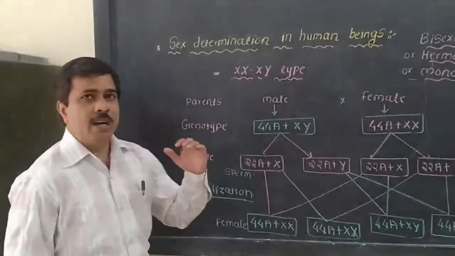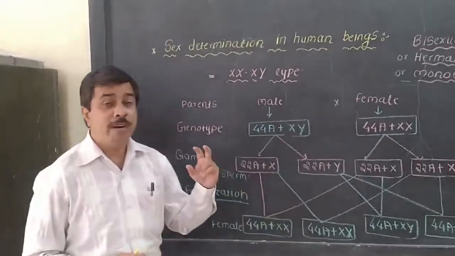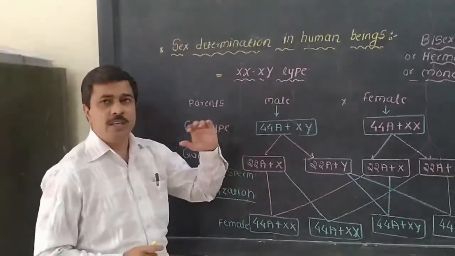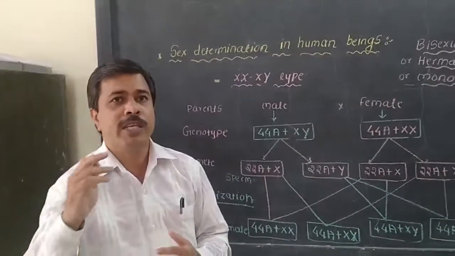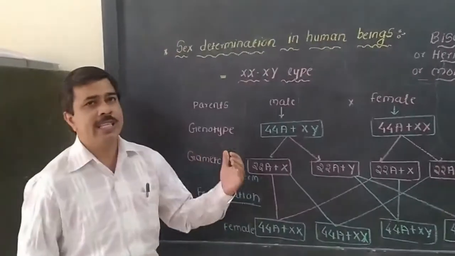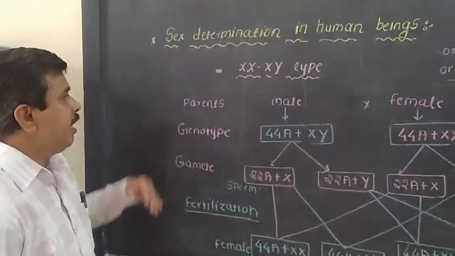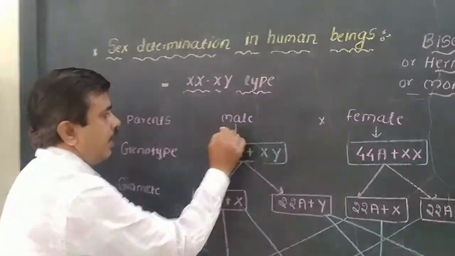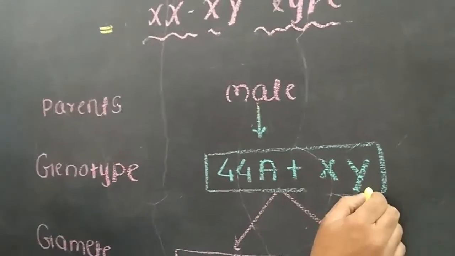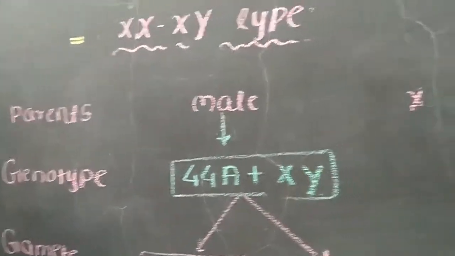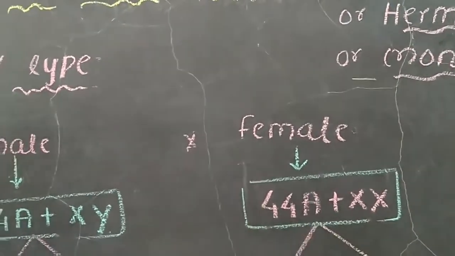So in those 46 chromosomes, 44 are autosomes and one pair, that is two chromosomes, are the sex chromosomes. It may be XX or XY. Okay. Now what happens in the case of the male? In the male there are 44 autosomes plus X and Y chromosomes, and in the female there are 44 autosomes and XX chromosomes.